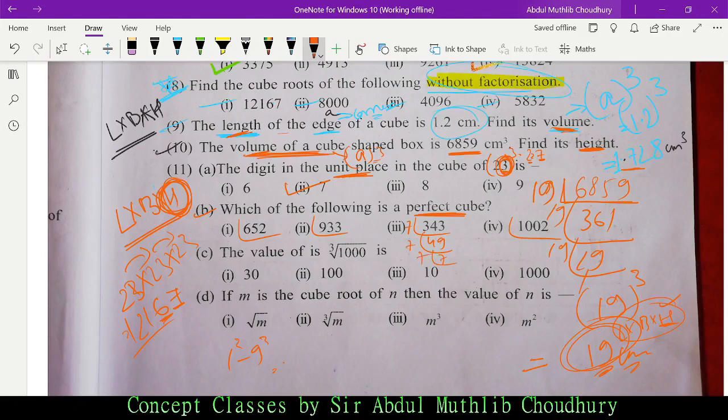Okay, so this is a perfect cube. Why? Because 7 is how many times? 3 times, so 343 is the answer. You can check out the other answers as well.